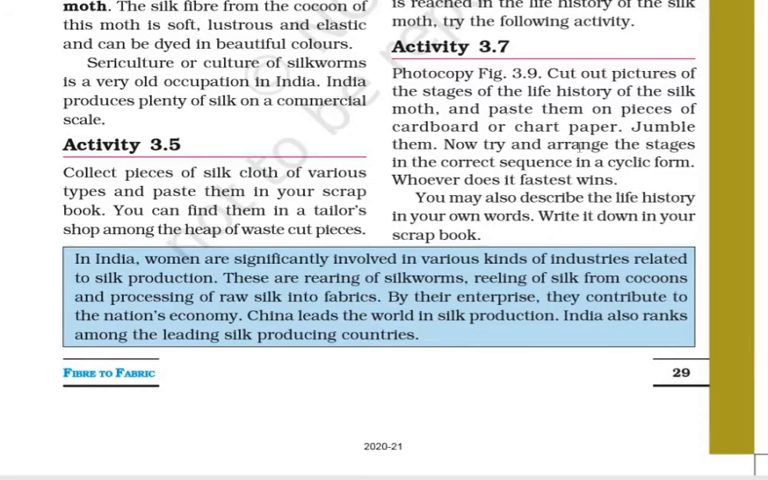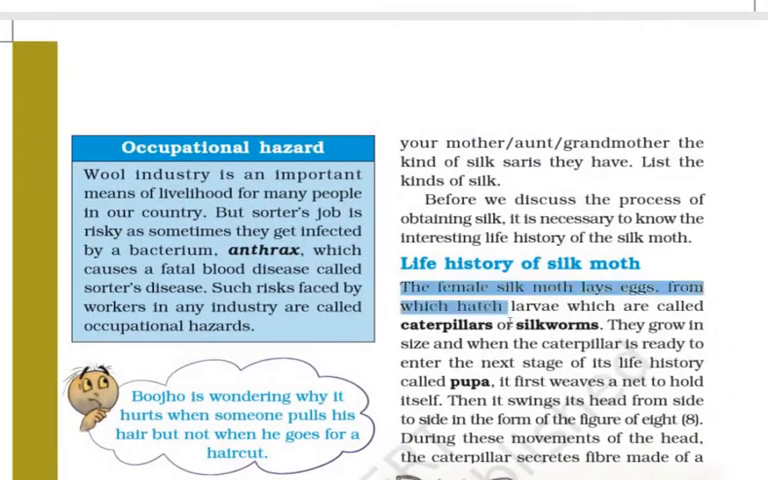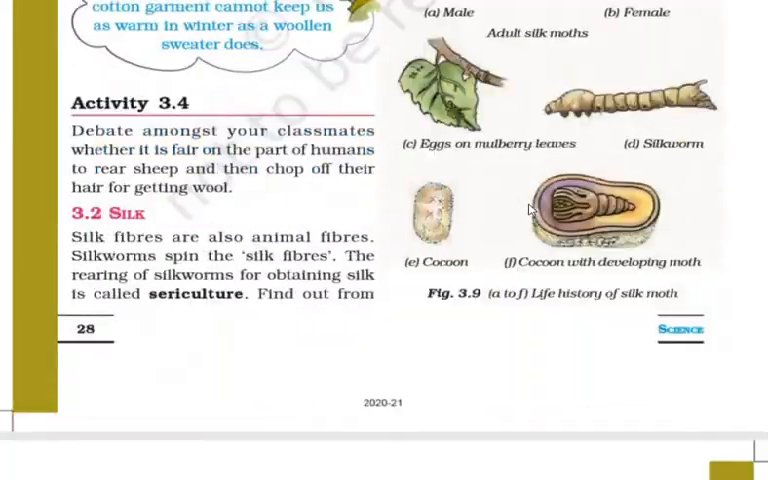So it is giving some activity to cut the photo and paste it. Now try to arrange the different stages in the correct order. Which order comes first? In the fiber production, it is talking about the silk moth from the laying of eggs till the cocoon, and then finally the fibers are obtained. You may also describe the life history in your own words and write a short description of the life history of the silk moth. Write it down in your scrapbook. Whatever you have learnt here, the life history of the silk moth, you can write it in your own words so that you can remember it.